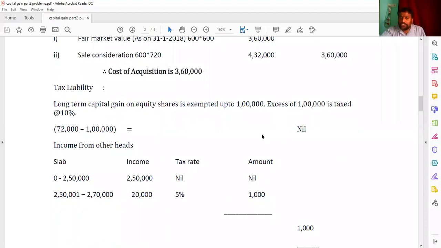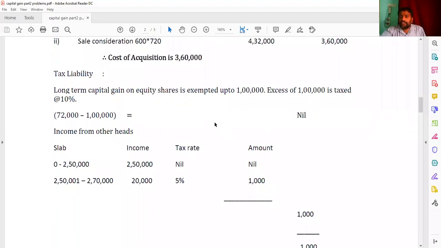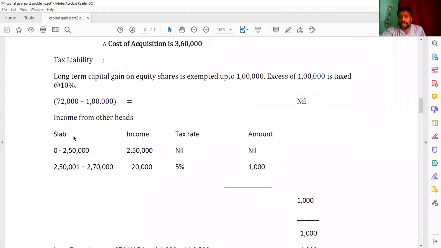But he has given income from other heads as 2,70,000. So here slab, income, tax rate and amount. Up to 2,50,000, the income is here 2,50,000, tax rate is nil, then amount will become here nil. And from 2,50,001 to 2,70,000, the income will become here 20,000, tax rate becomes here 5%, then the amount is here 1,000.